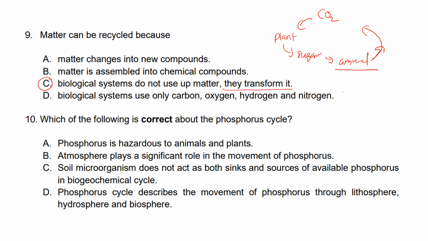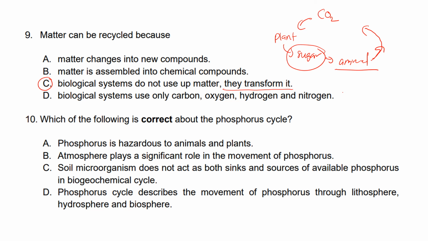From carbon dioxide, through photosynthesis it becomes sugar. Sugar is the source of food for animal to undergo cellular respiration to produce energy, and then the animal will release carbon dioxide as the byproduct of cellular respiration. So matter is transformed from one form to another form.